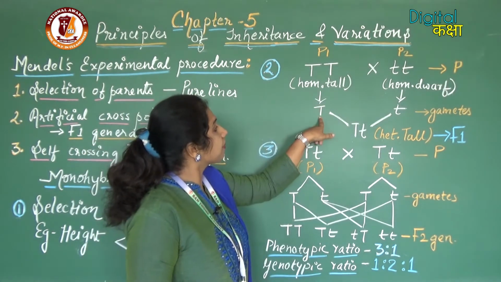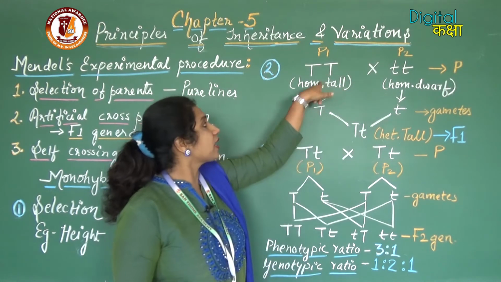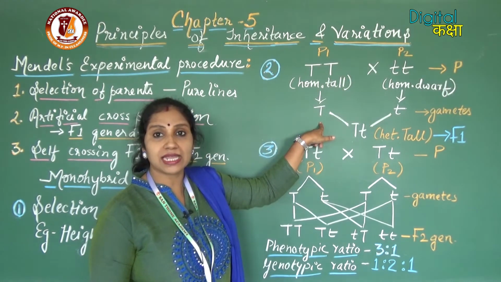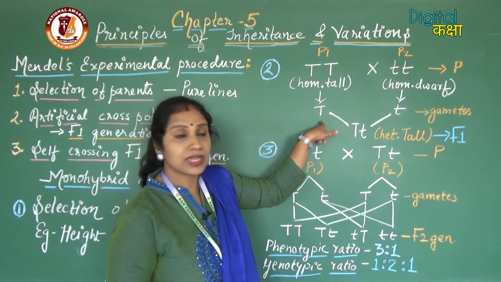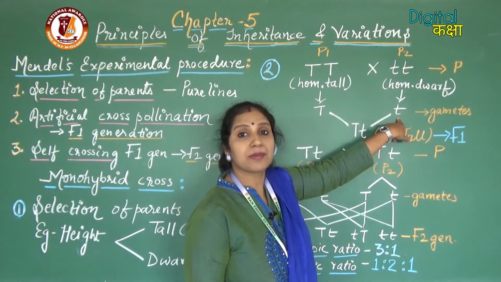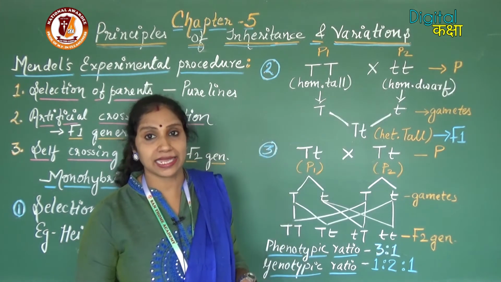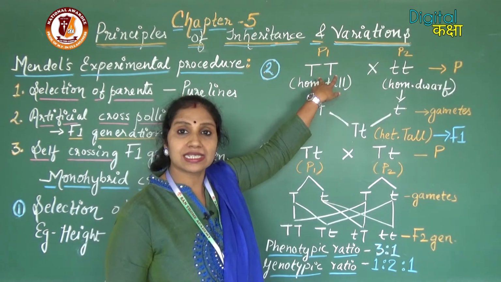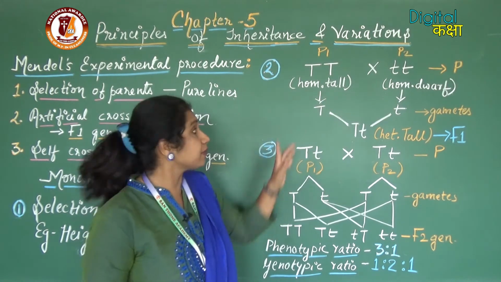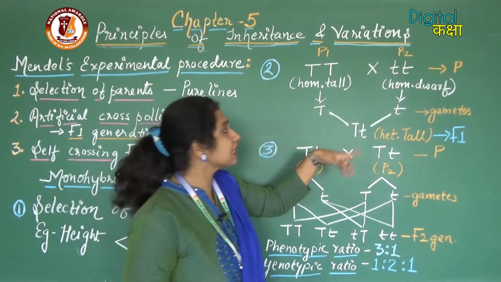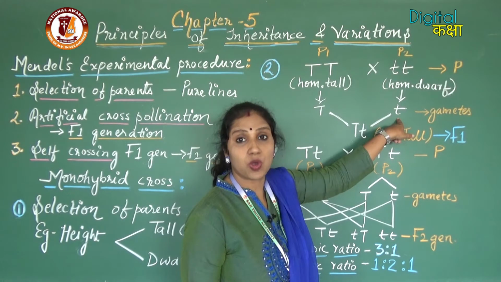Now, here the gametes are being formed. Here one type of gamete will be formed, that is capital T, that is 1 allele, and here one type of gamete will be formed, that is small t, the other allele. As both the alleles are the same, the gametes formed will be the same: from one plant capital T and from the other plant small t.